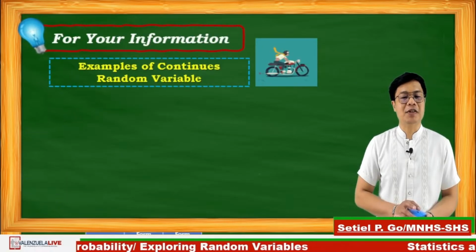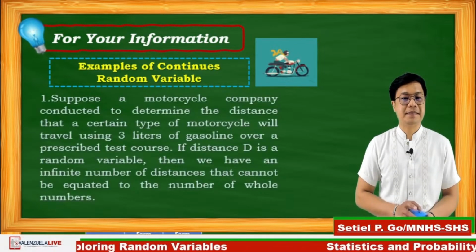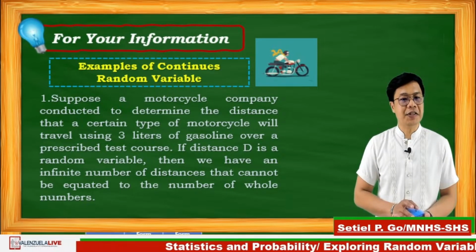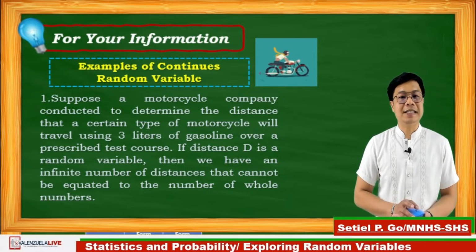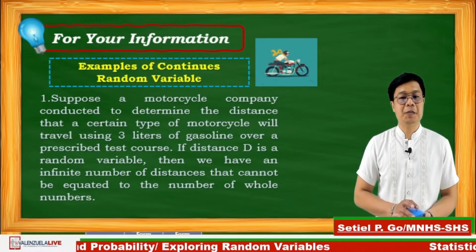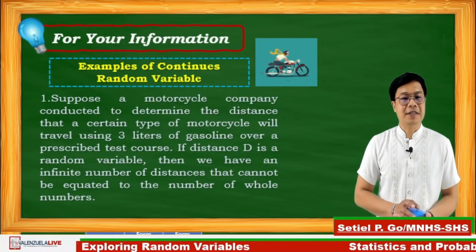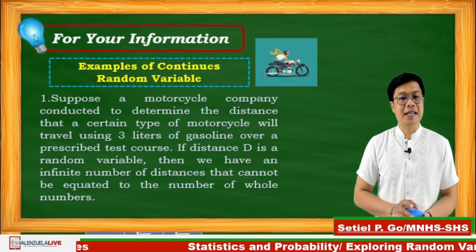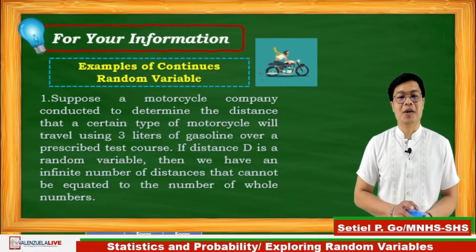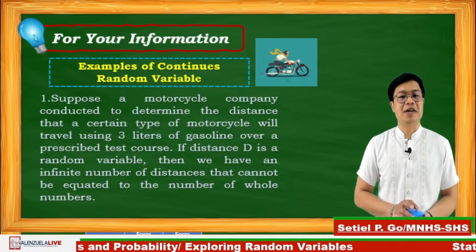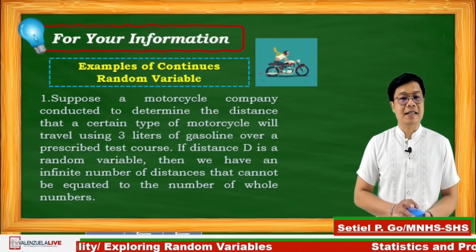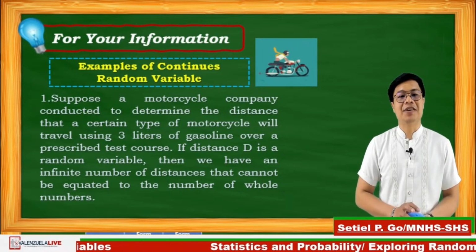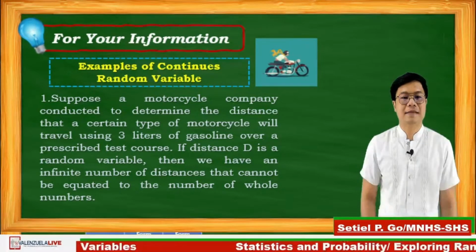Let us proceed to the examples of continuous random variable. Suppose an experiment was conducted to determine the distance that a certain type of motorcycle will travel using 3 liters of gasoline over prescribed test scores. If distance D is a random variable, then we have an infinite number of distances that cannot be equated to the number of whole numbers. This is an example of a continuous random variable because the distance that the motorcycle will cover will depend on the type of the road, the weight of the driver, and the driving skills of the driver.